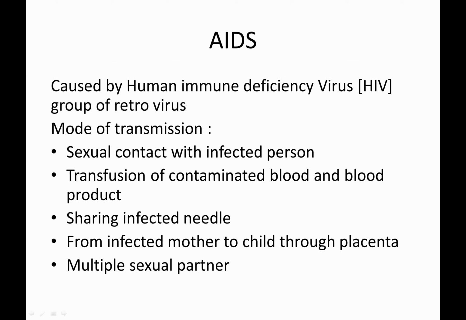Next, coming to AIDS, acquired immunodeficiency syndrome. AIDS is caused by the human immunodeficiency virus, that is HIV. How is it transmitted? Through sexual contact with an infected person, transmission of contaminated blood and blood products, sharing infected needles, from an infected mother to the child through the placenta, and through multiple sex partners.